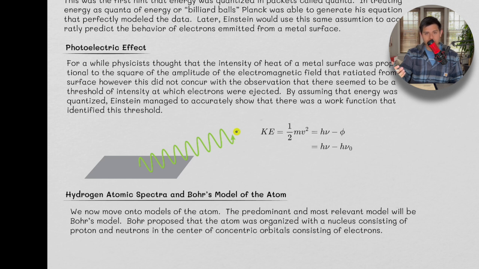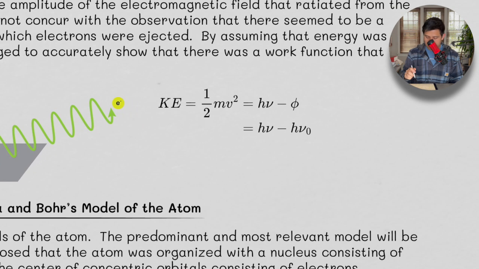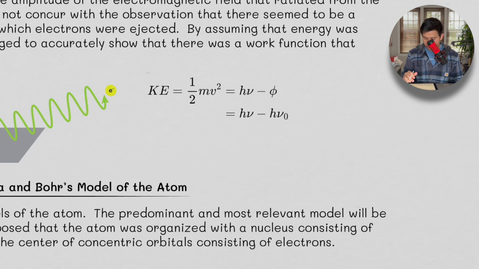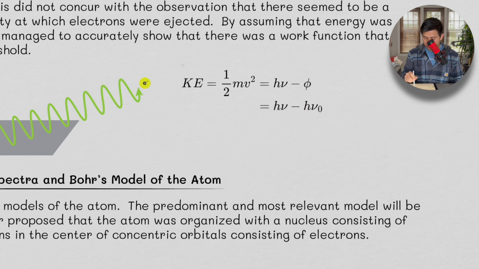that identified this threshold. So the kinetic energy of some electron, he said, was equal to the frequency times Planck's constant minus some work function, and that work function is going to be some initial frequency times Planck's constant.